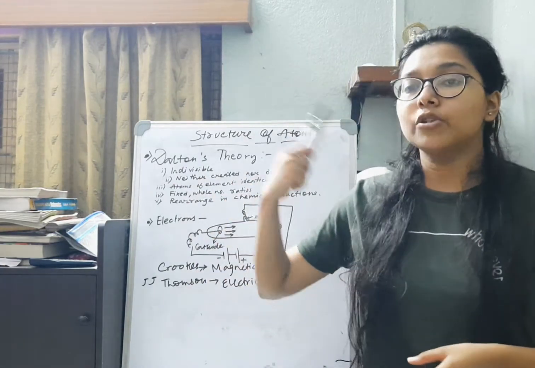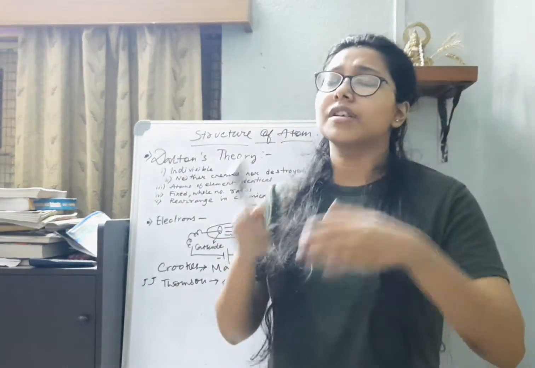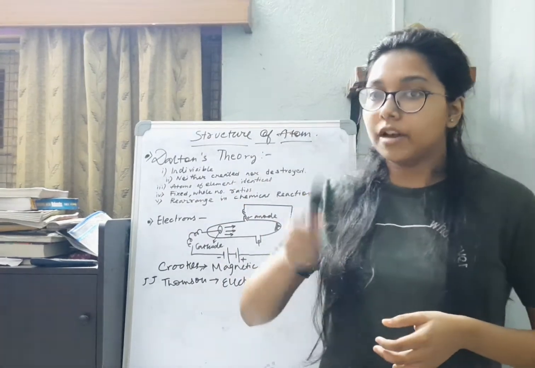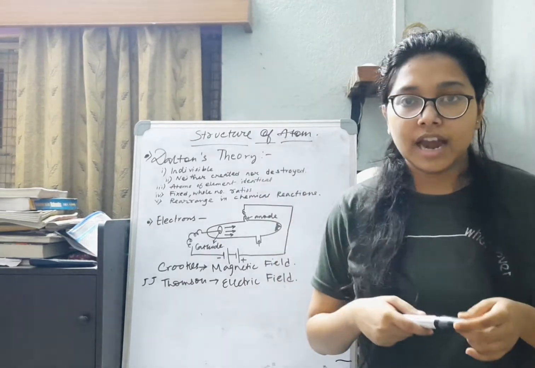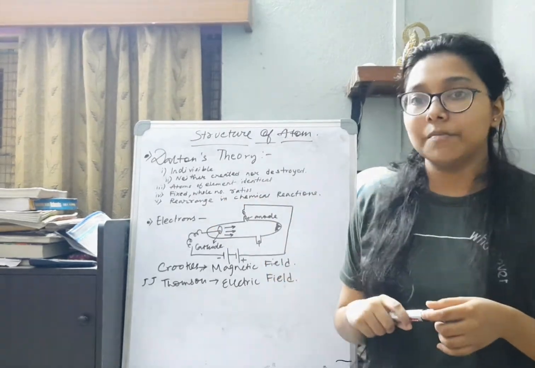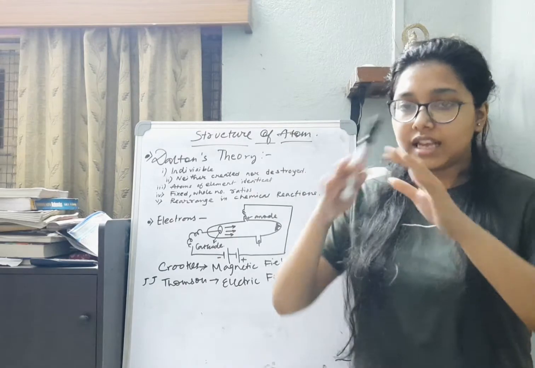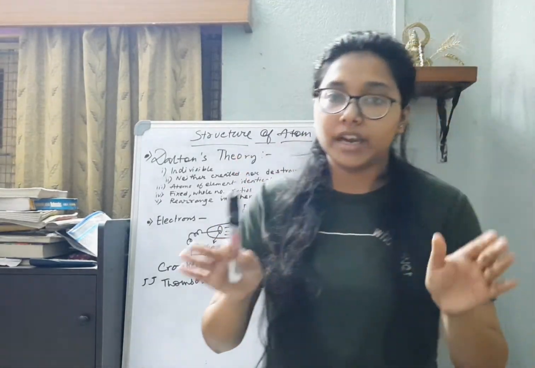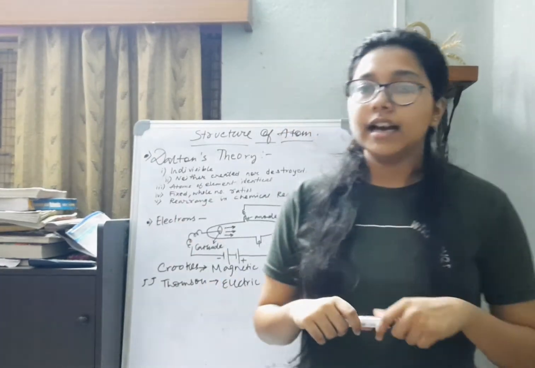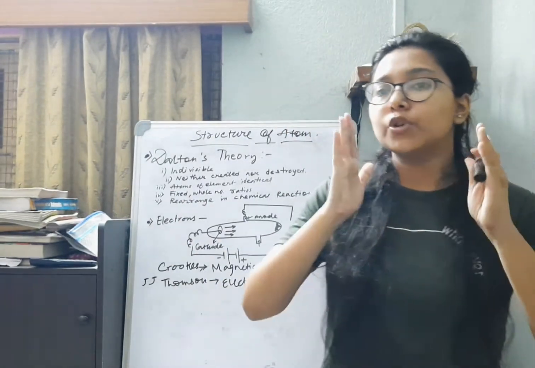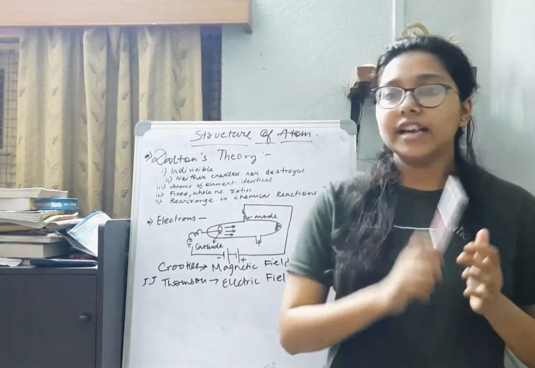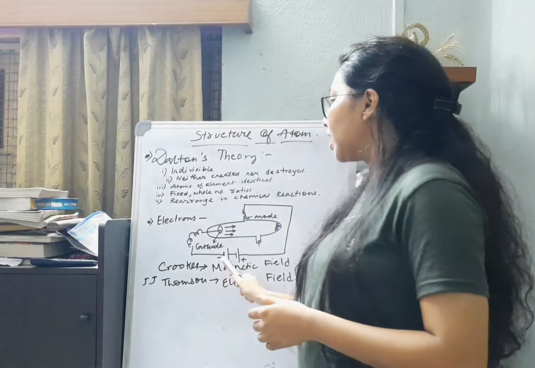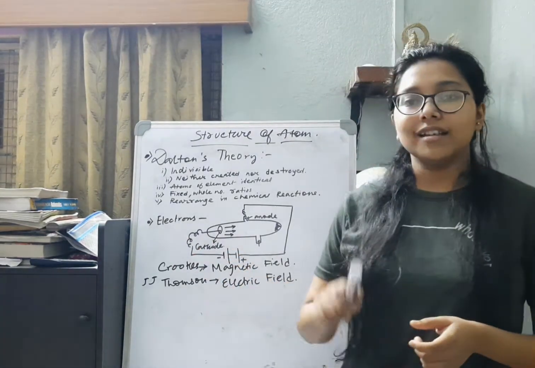But then we come to know, after a few years, that Dalton's atomic theory was not right, because William Crookes had performed an experiment in a glass tube. The glass tube was actually filled with vacuum. Filled with vacuum means it was just evacuated. There was no air inside it. And inside the glass tube, there were two electrodes placed. One electrode was connected to the negative terminal of a battery. The electrode connected to the negative terminal of the battery is the cathode.